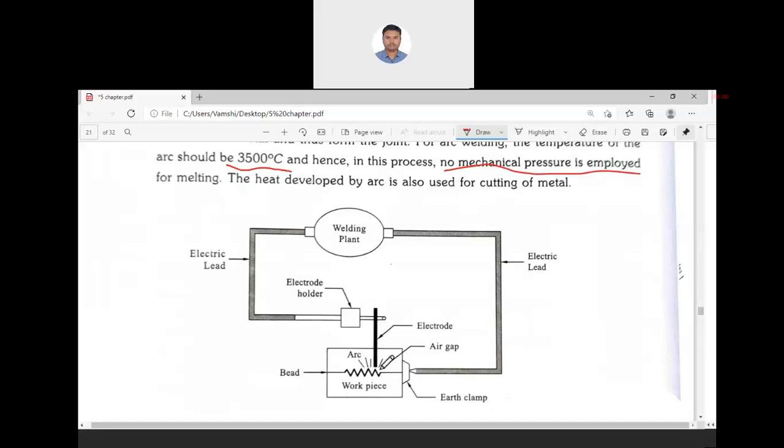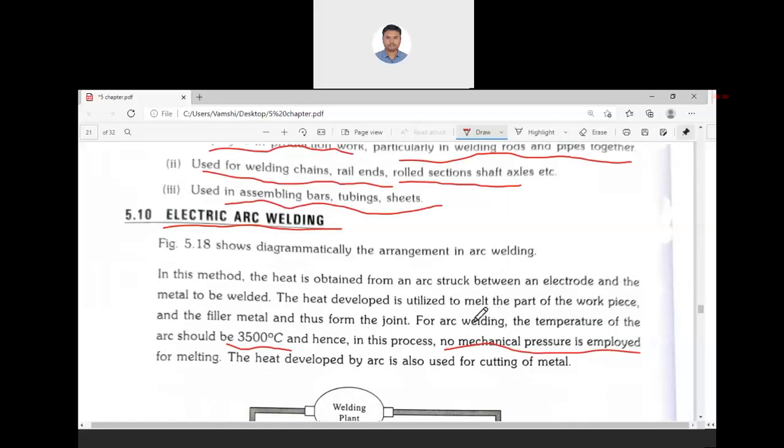Then these two metal pieces form a single section with the help of this joint. Okay, so we'll see here. In this method, heat is obtained from the arc struck between the electrode and the metal to be welded. The heat developed is utilized to melt part of the workpiece and the filler metal and thus form the joint.